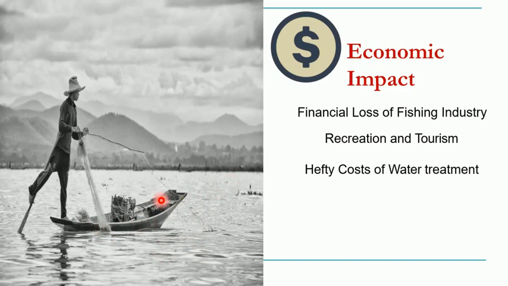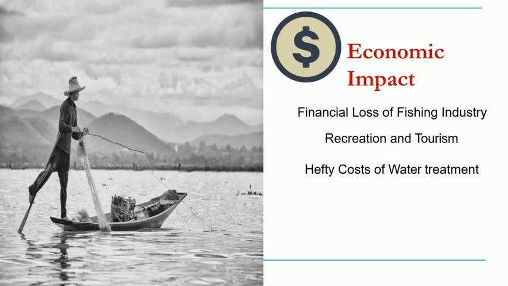Any water sports activities that were going on will not take place. So this will result in financial loss to the entire tourism industry. Similarly, people cannot go swimming in such water bodies because that could be dangerous to health. So all this results in an economic impact on this ecosystem.